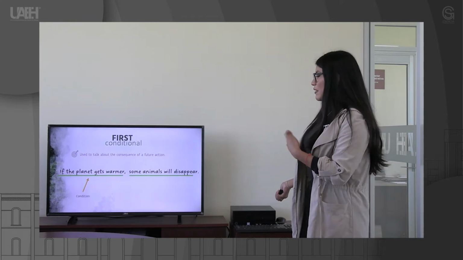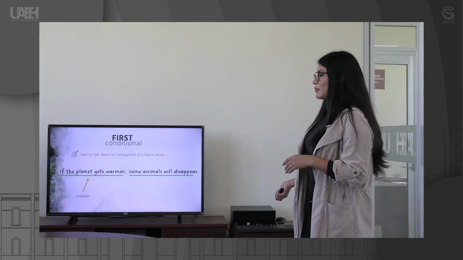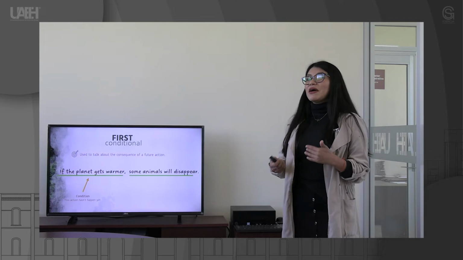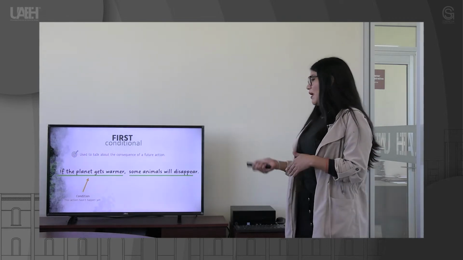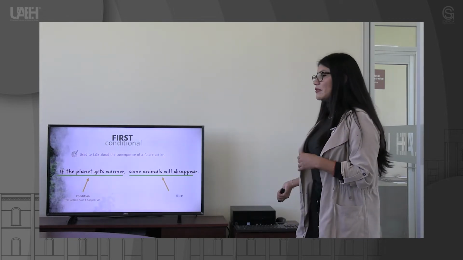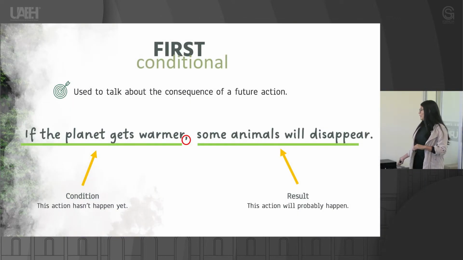In the if clause or the conditional clause, the action hasn't happened yet. And with the result clause or main clause, the action will probably happen as a result of the conditional clause. Something very important is that we have to use a comma to divide both statements.